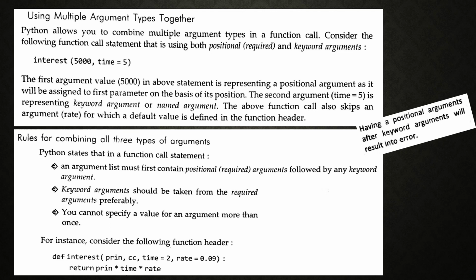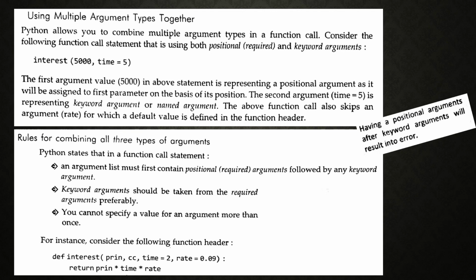So first we should have positional arguments, and they should be followed by keyword arguments, and keyword arguments should be taken from the required arguments preferably. You cannot specify a value for an argument more than once.